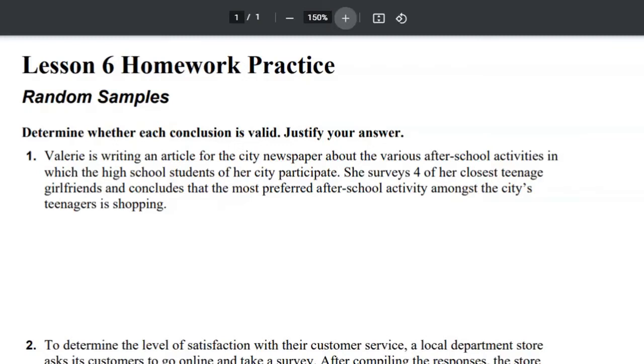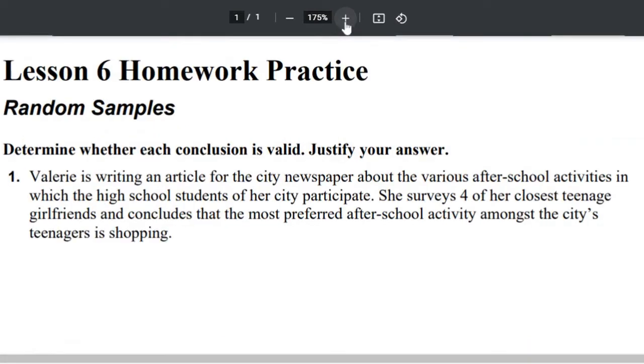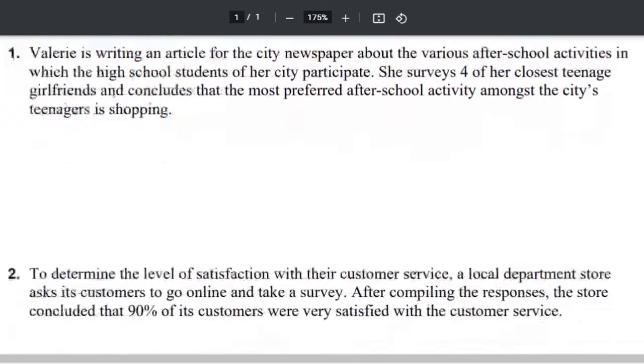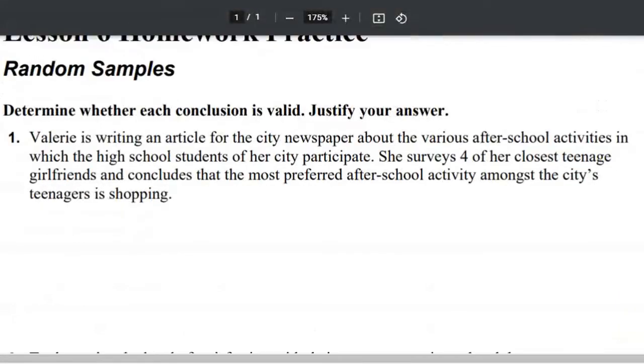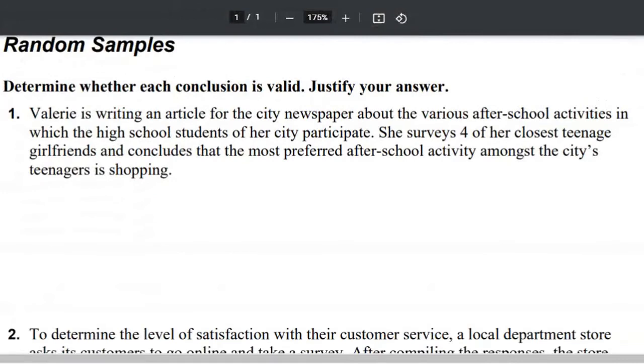Some homework practice is located in your textbook. You can get it online if you're interested. This is chapter 9, lesson 6. We're going to determine whether each conclusion is valid, and then we're going to justify our answer. This is basically what we're doing today. All right, so let's look at this. Number 1, Valerie is writing an article for the city newspaper about the various after-school activities in which the high school students of her city participate.